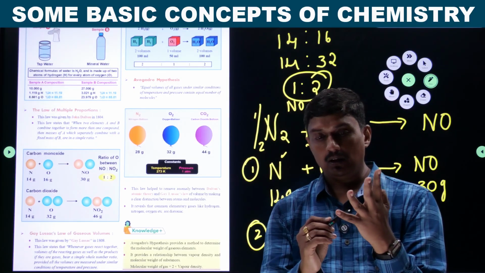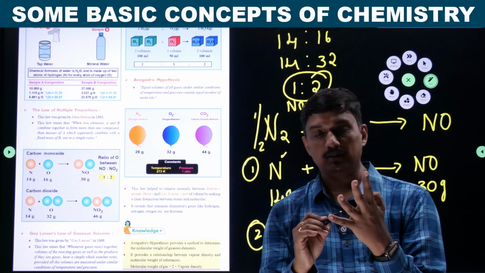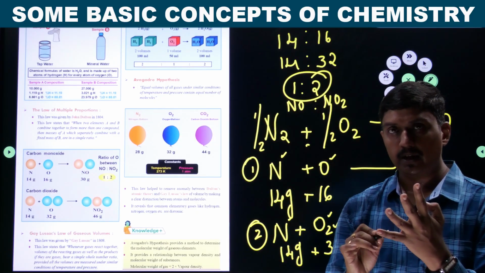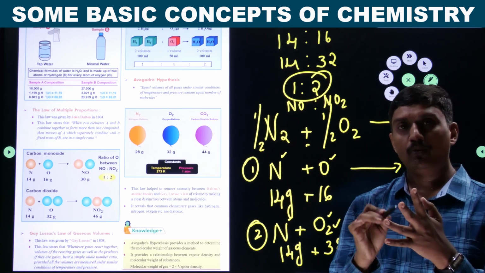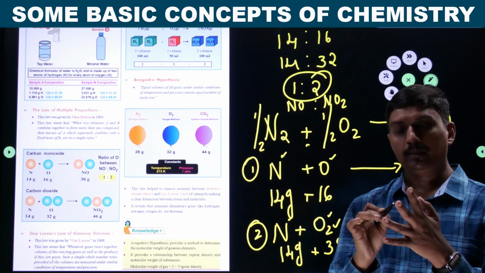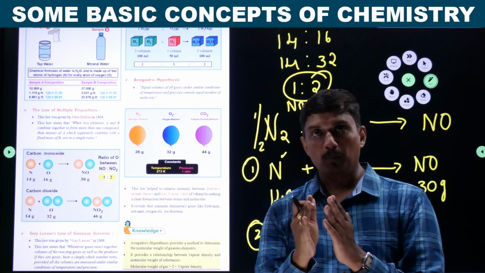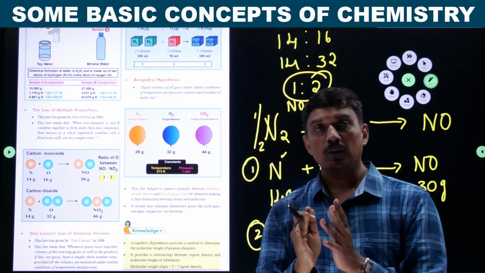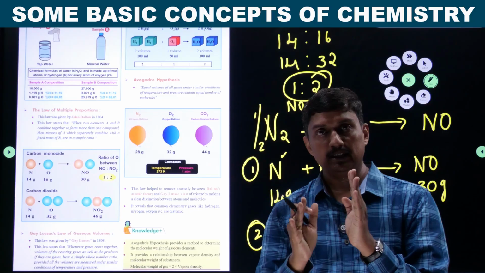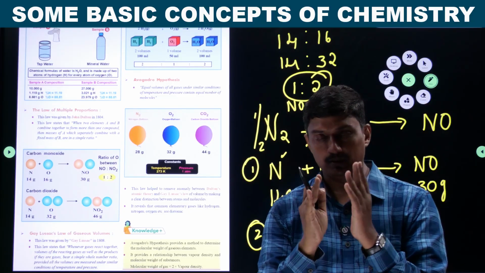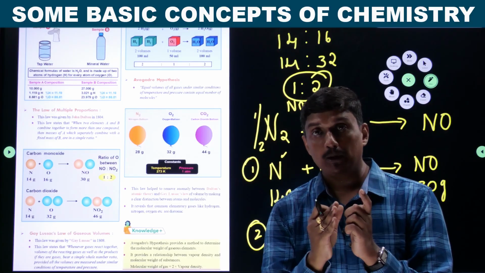One is the law of conservation of mass, that is, matter can neither be created nor destroyed. The second law is the law of definite proportion. It means that irrespective of the source of the compound formed, the ratio of composition of elements is fixed with respect to their mass. The third one is the law of multiple proportion.